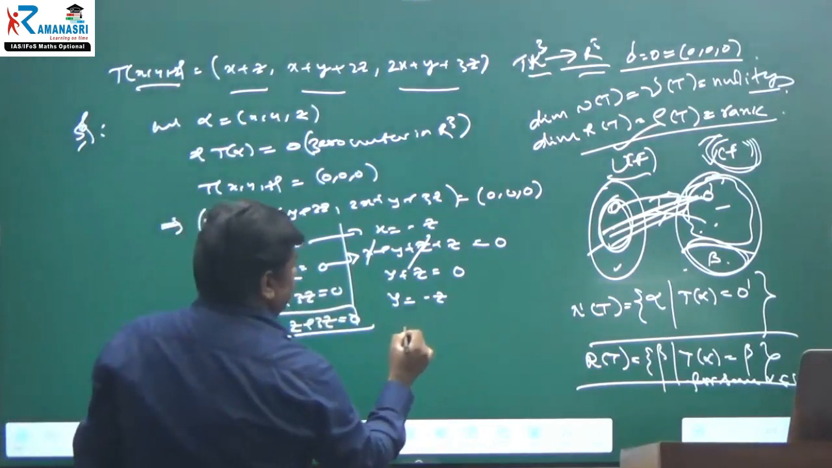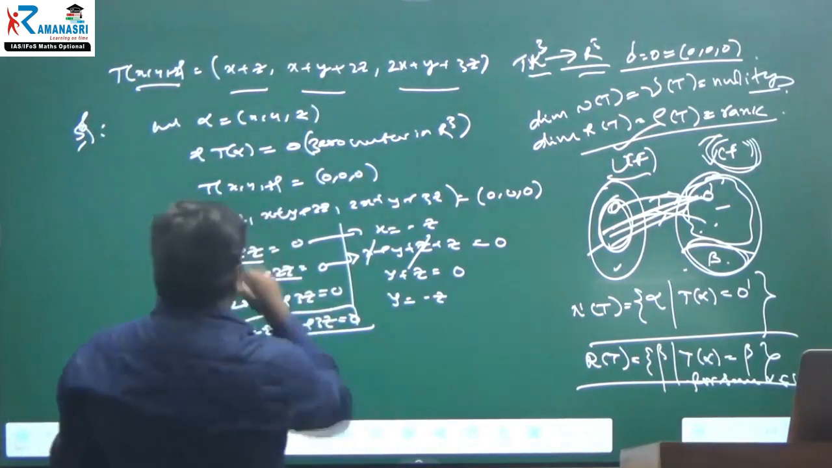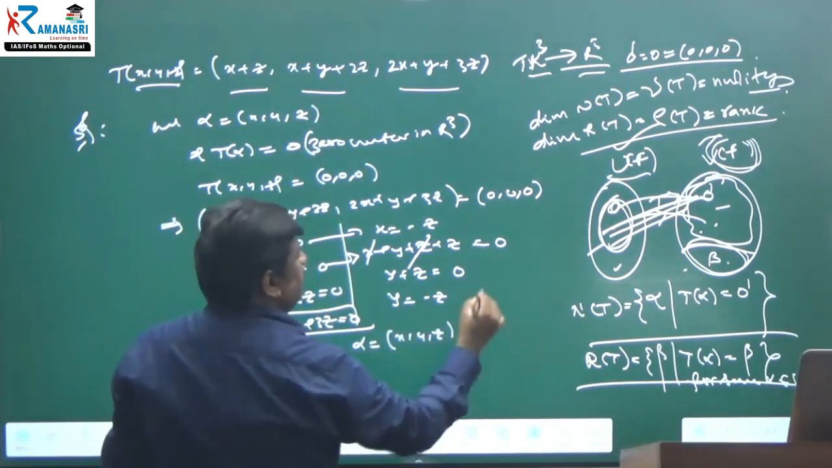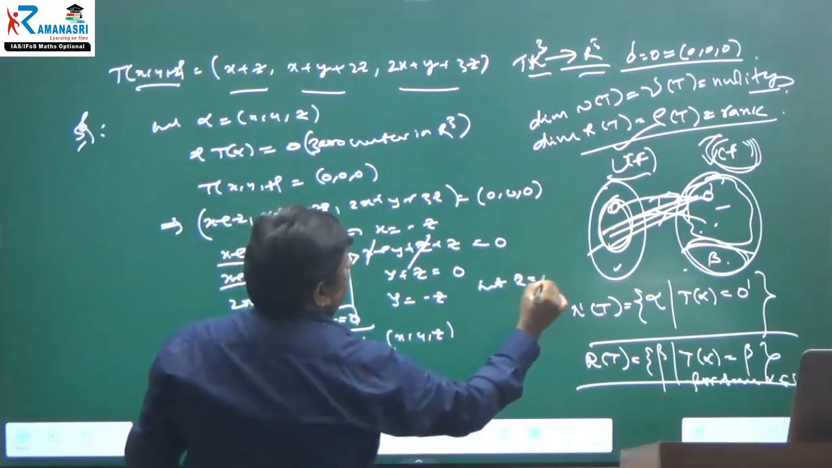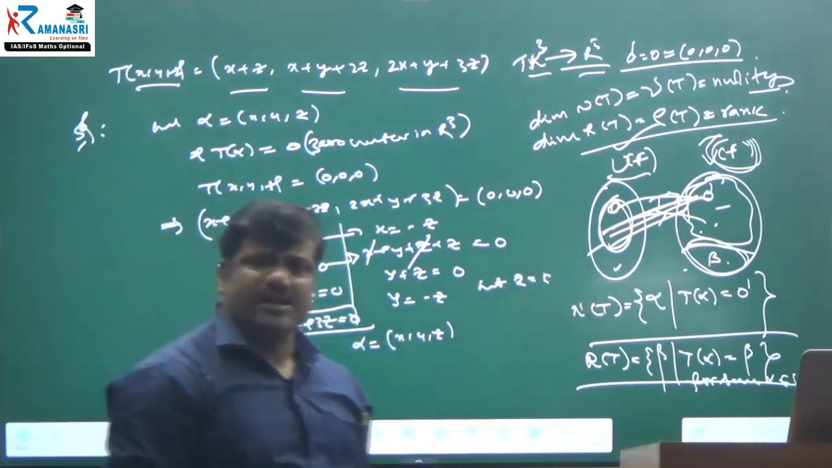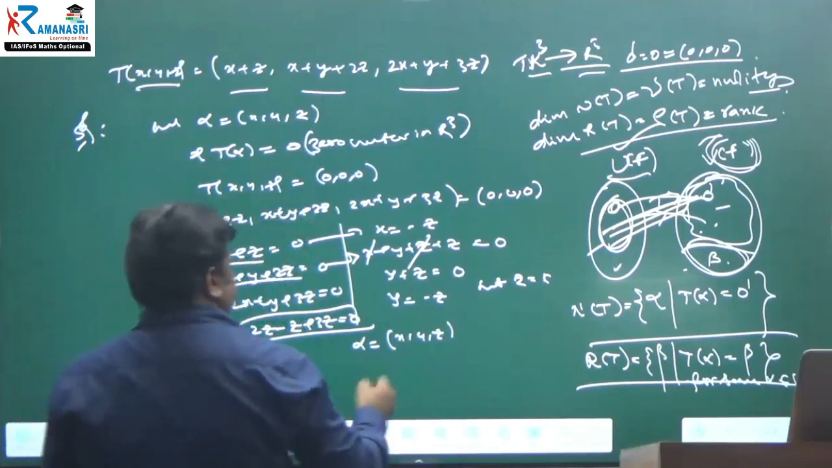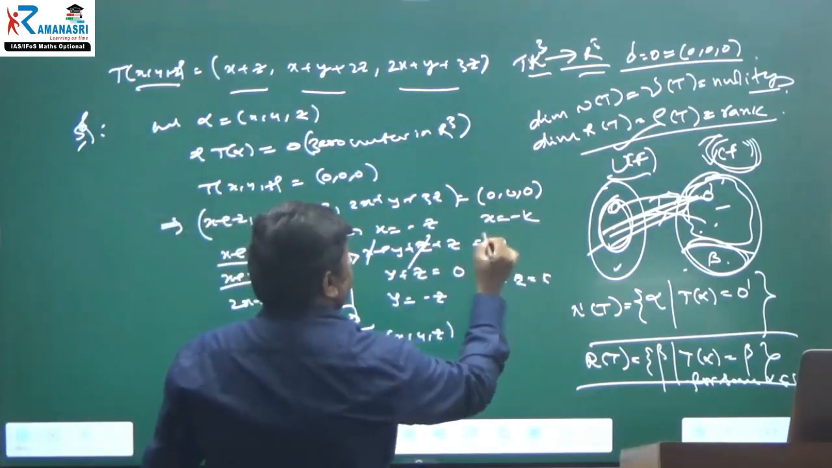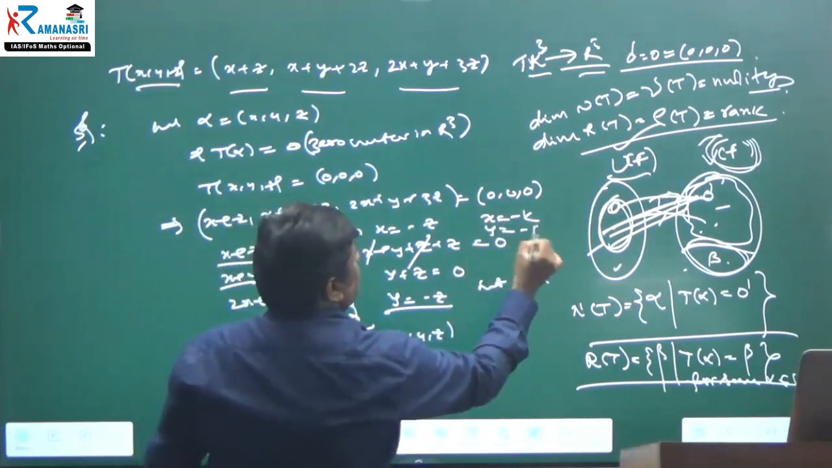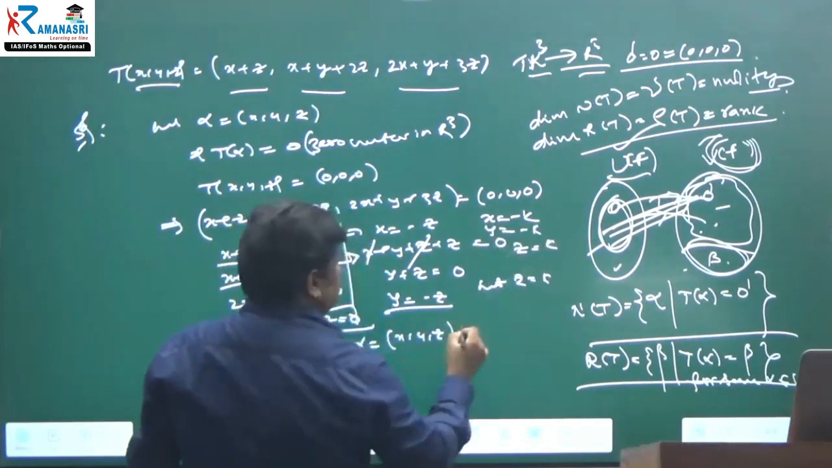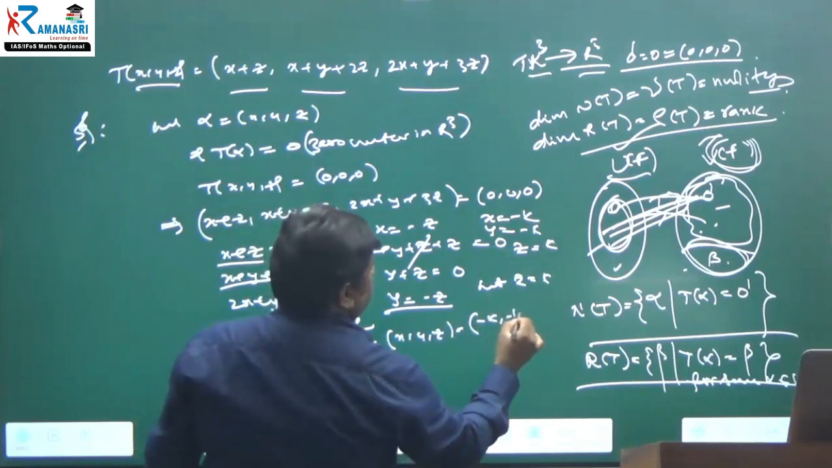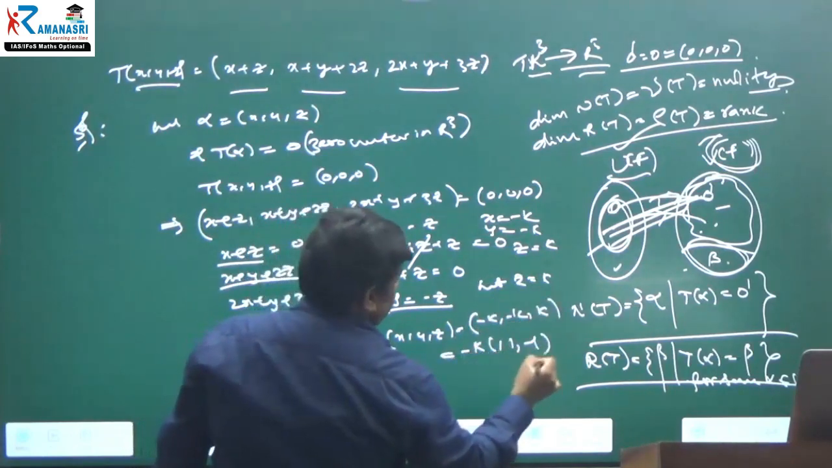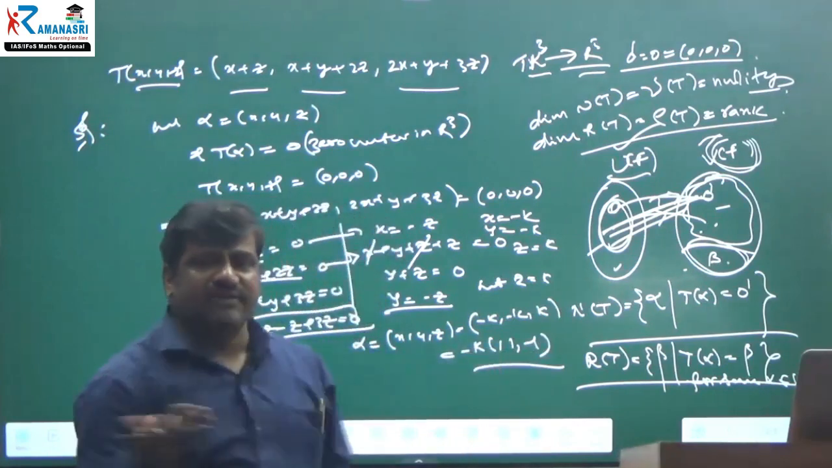Let x is equal to minus z. Are you understanding? Therefore, what about the vector alpha is equal to x, y, z? For convenience, let z is equal to k. Even if you don't write it, it doesn't matter. Then x is minus k, y is minus k, and z is k. So this is minus k, minus k, k, which is minus k times 1, 1, minus 1, or k times minus 1, minus 1, 1.